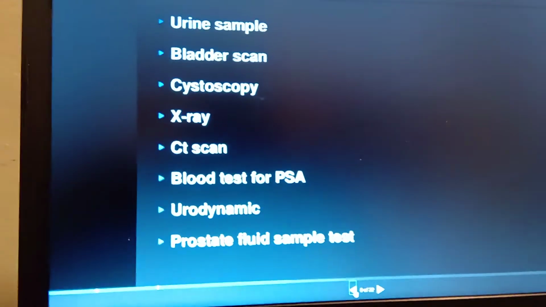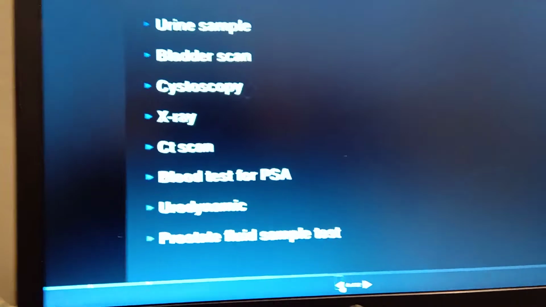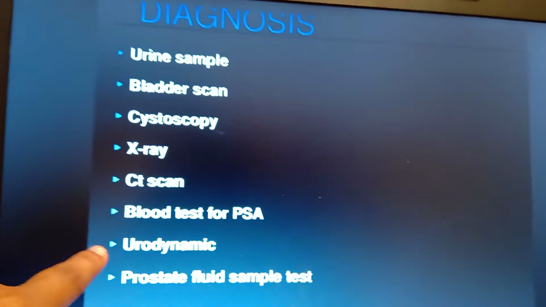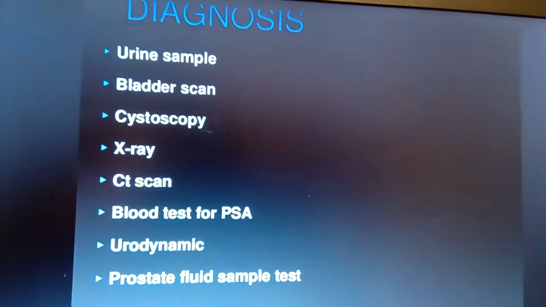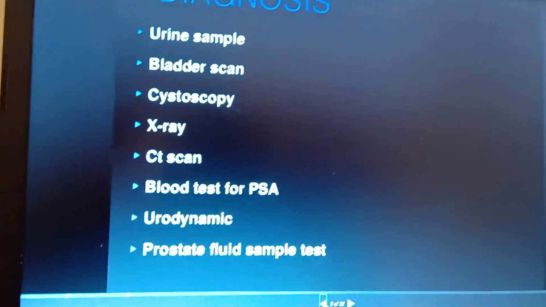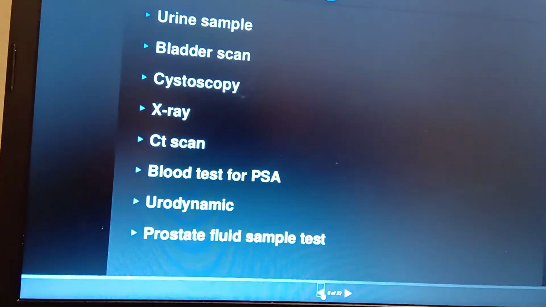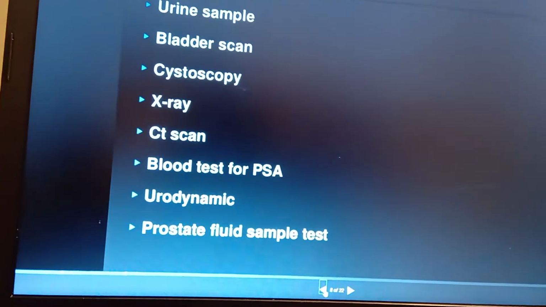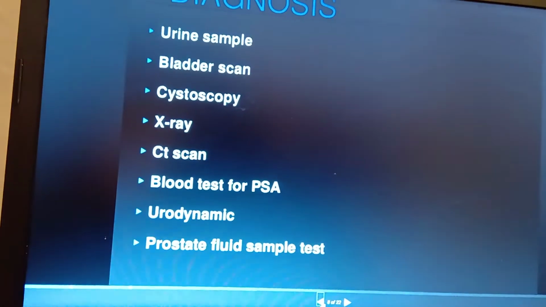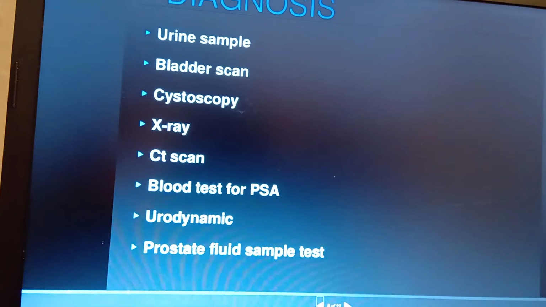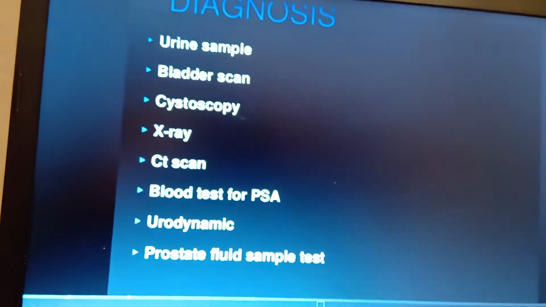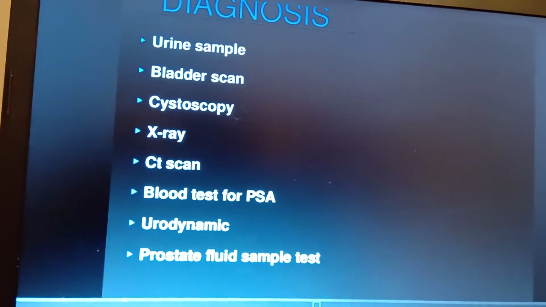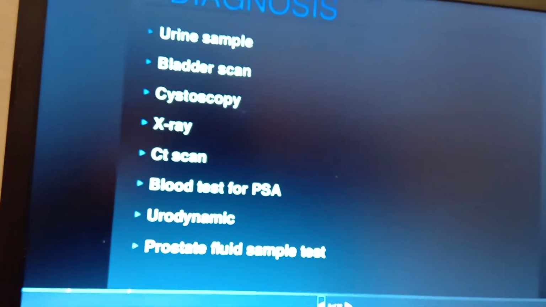So uro means urine, dynamic means visualization. This urodynamic test is also similar to a cystoscopy, but with a slight difference. They will enter the cystoscope into the bladder and check whatever problems are there behind the bladder or the sphincter or any nerve defect. So they are going to differentiate what kind of disorder is there, and after visualization, they remove the urine from the bladder, and they will check what abnormalities are there in the urine.